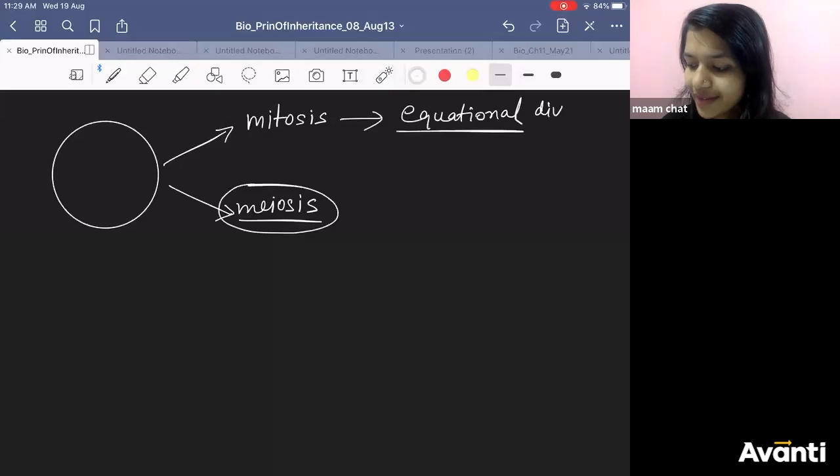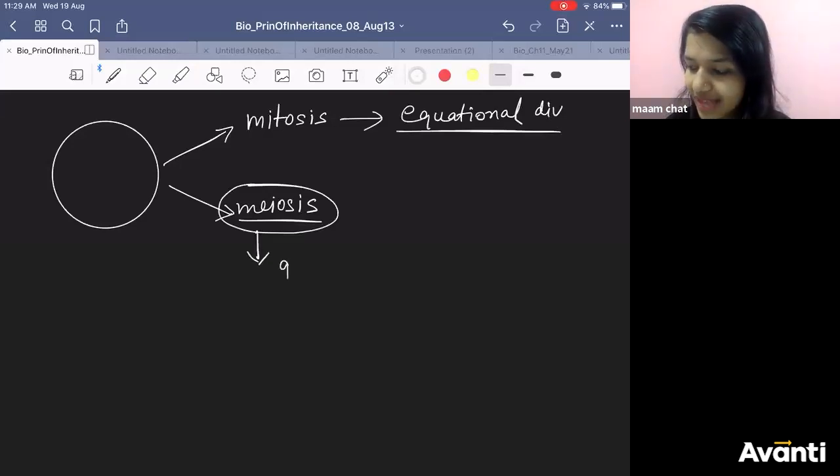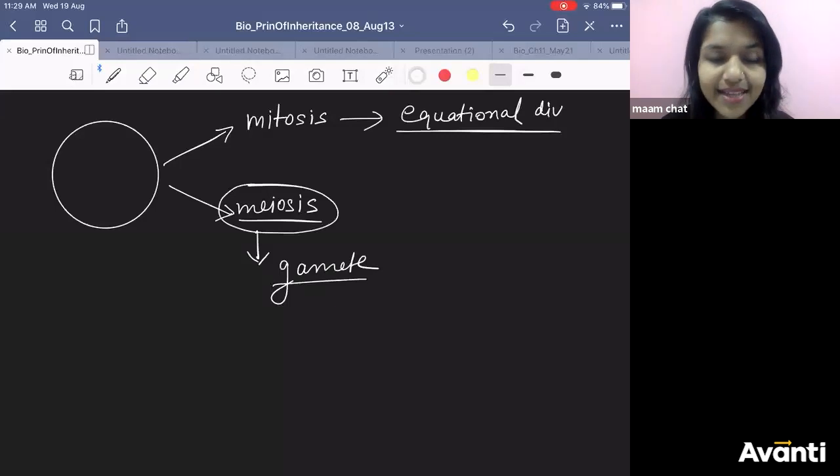It was not giving gamete. This division was giving gamete. And that is the reason why they started to observe more and more the meiosis process.